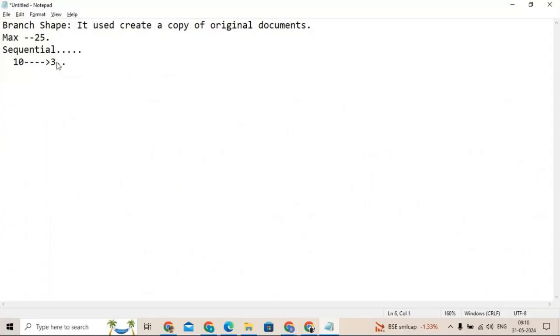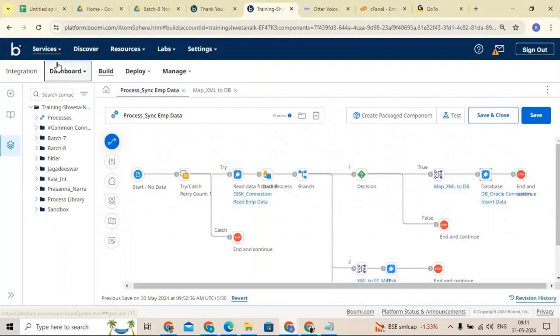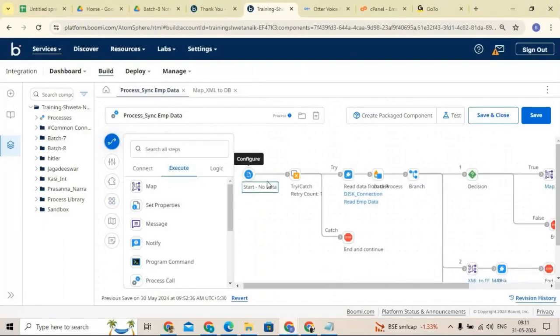Okay, if you don't have anything, today we are going to discuss one new shape called Set Properties. What do you mean by properties in general? A particular size owned by someone. Yes, property means it's a kind of value or key, right?